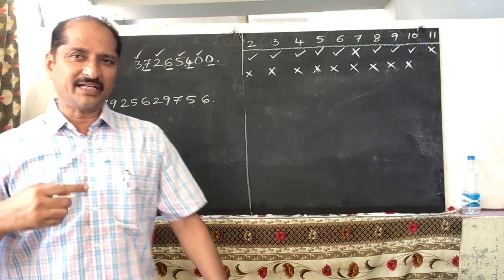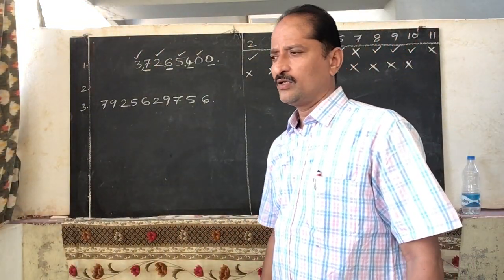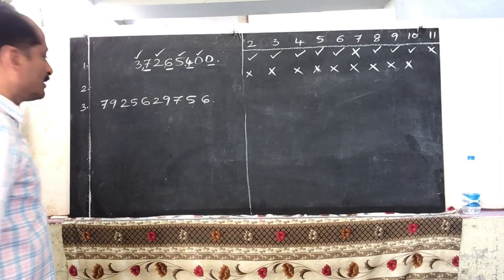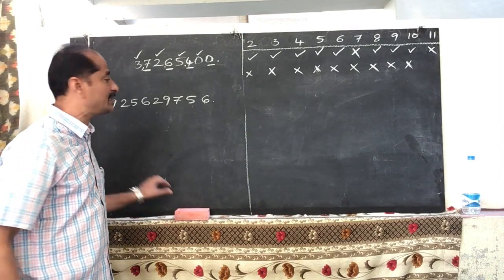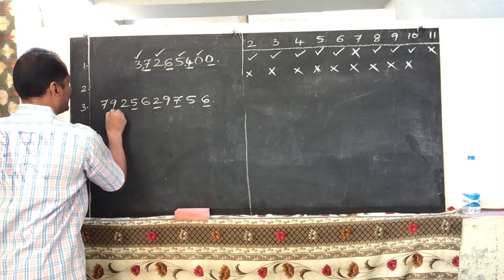Now check this number, is it divisible by 11 or not? Find out the sum of the alternate digits of the given number. The alternate digits are 6, 7, 2, 5, 9.